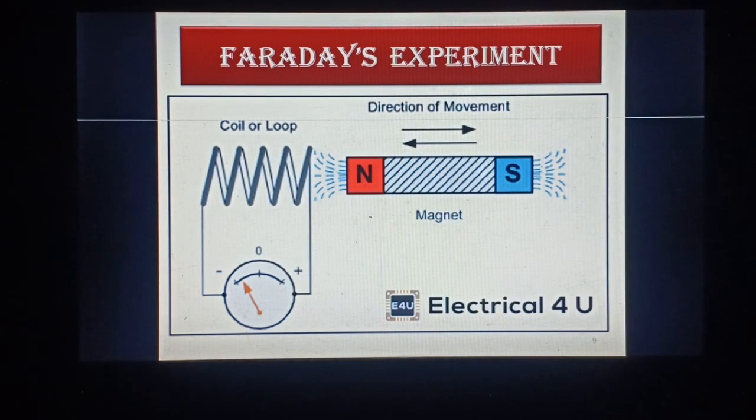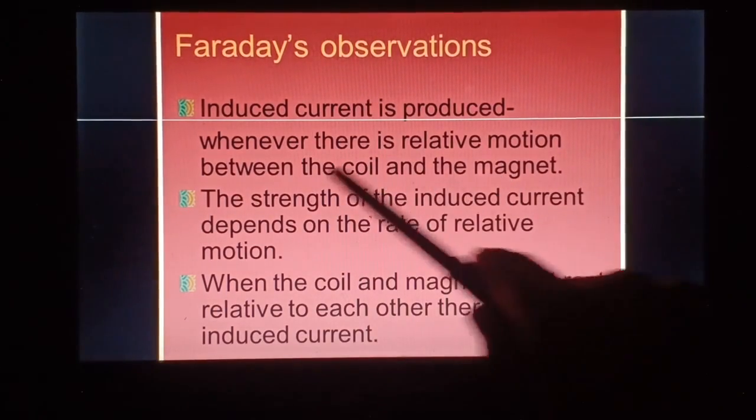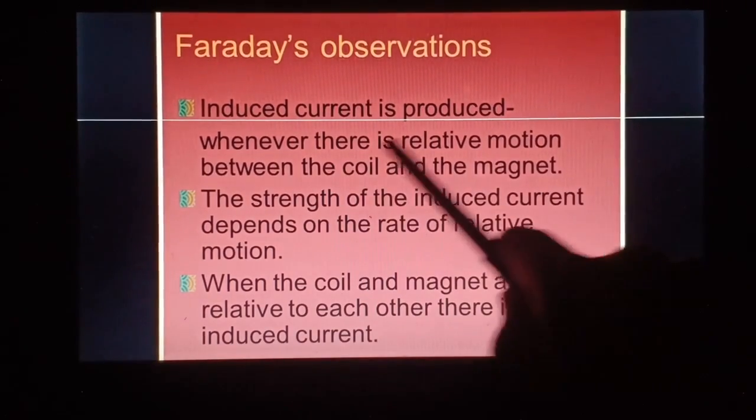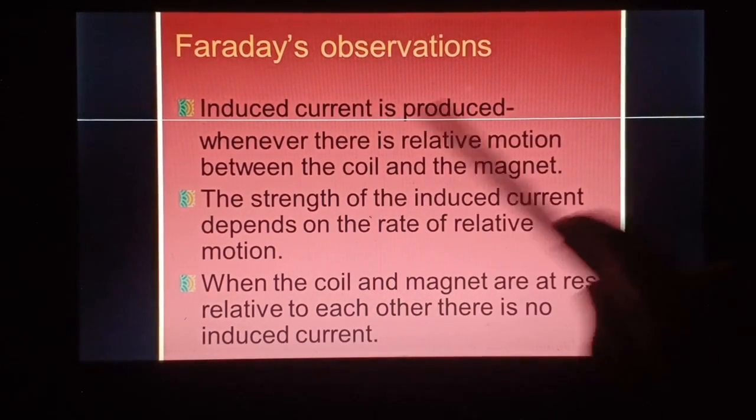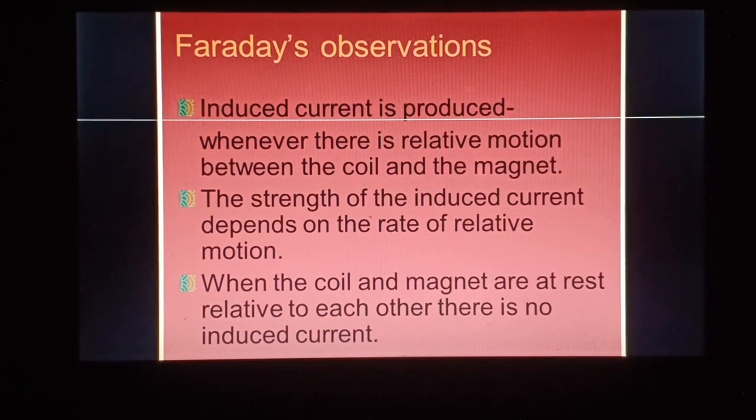See, in current electricity, current flowed only when the charge was moving. When the charge was at rest, no current was flowing through the circuit; that was completely electrostatics. Current electricity only comes when there is movement of charge. Similarly, this current will only be there when there is relative motion between coil and magnet. If there is no motion, there will be no induced current. The strength of the induced current depends on the rate of relative motion.